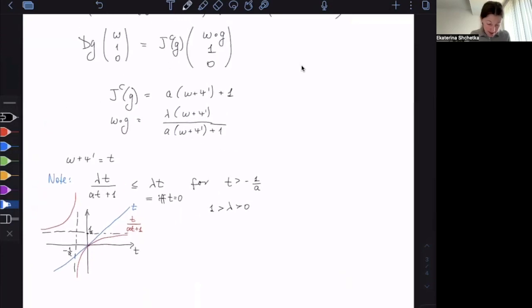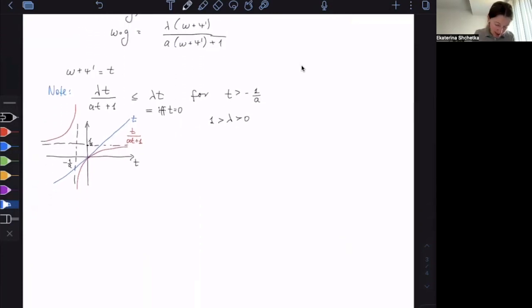Okay, so what does it mean? It means really that my omega of g, so let me rewrite it, over a omega plus psi prime plus 1 is smaller or equal than lambda times omega plus psi prime, with equality only if omega plus psi prime is 0. Okay?